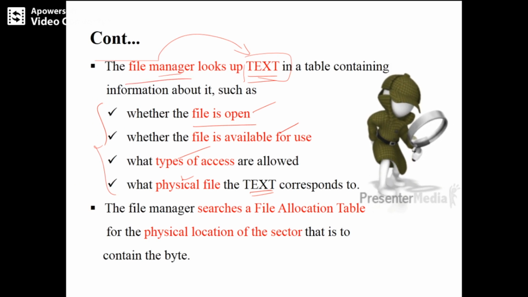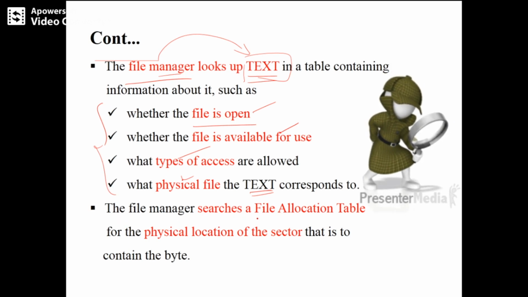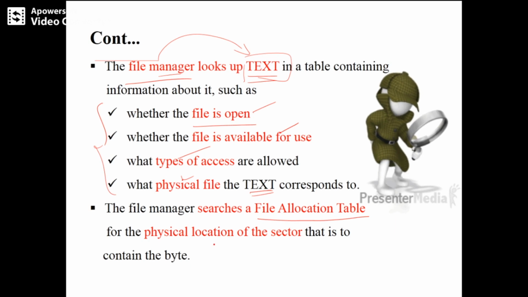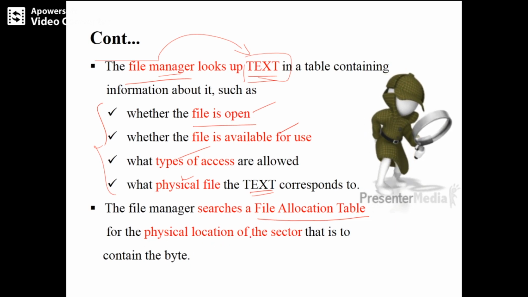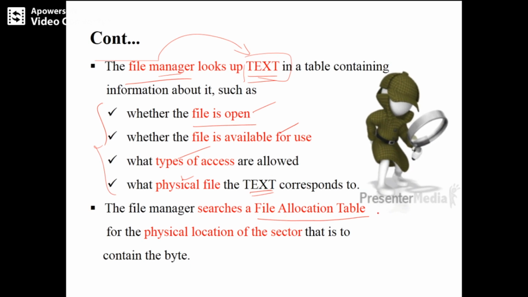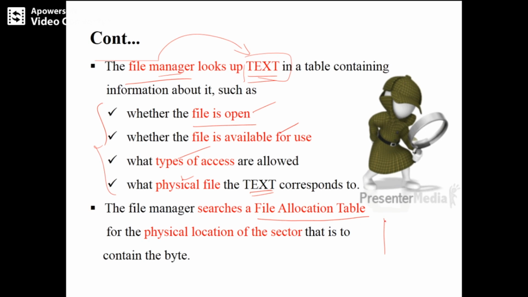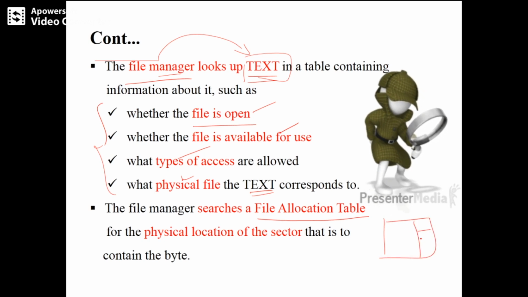The file manager searches the file allocation table, FAT, for the physical location of the sector that is to contain 1 byte. In the file allocation table you will have the list of files and their particular addresses, right?